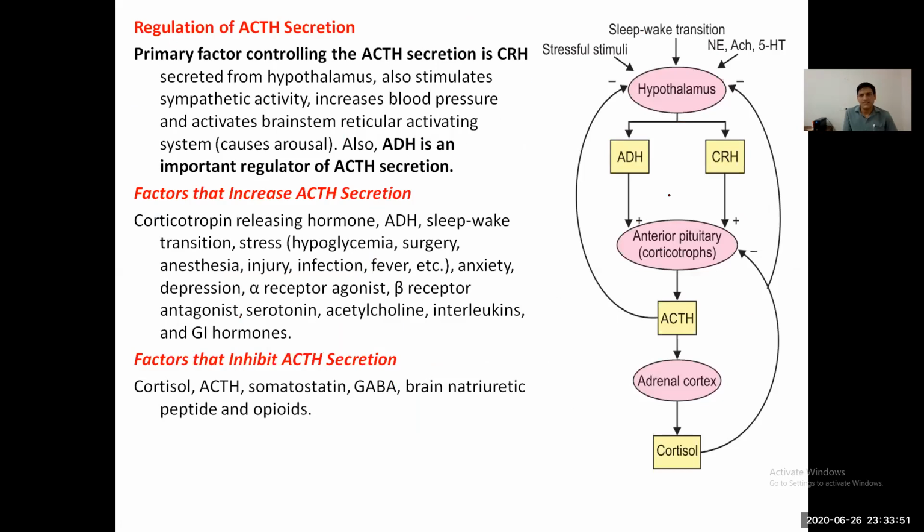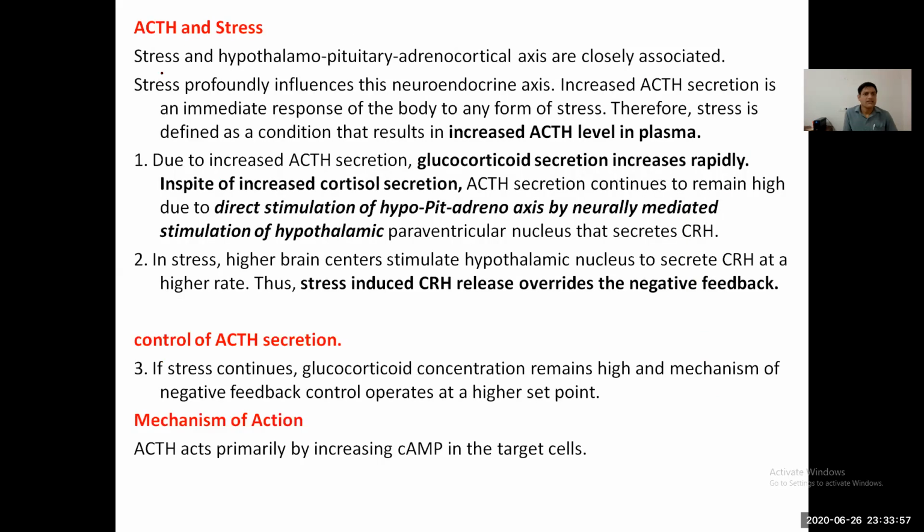Regulation of ACTH hormone by the negative feedback mechanism. With this graph you can go for it. Stress and ACTH hormone. Stress and the hypothalamic pituitary adrenal axis are closely associated. Stress profoundly influences the neuroendocrine axis. Increased ACTH secretion is an immediate response of the body to any form of stress. Therefore, stress is defined as a condition that results in increased ACTH in plasma.